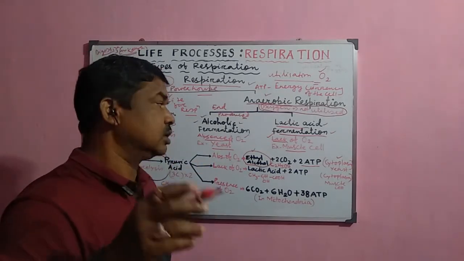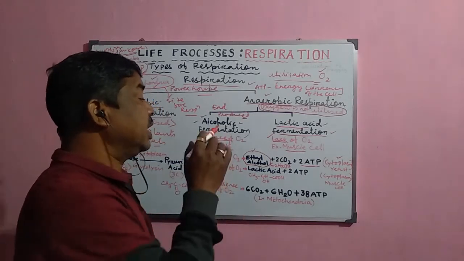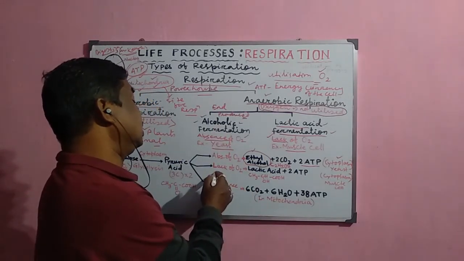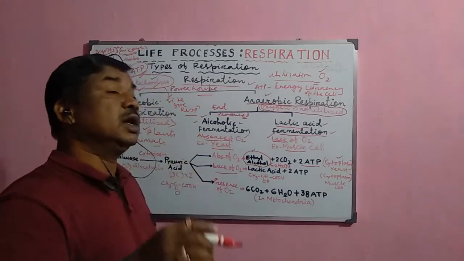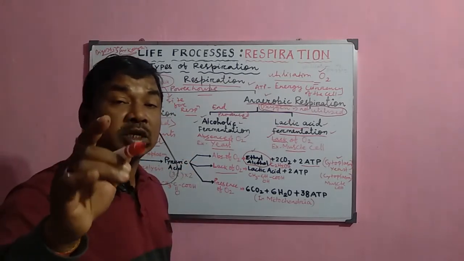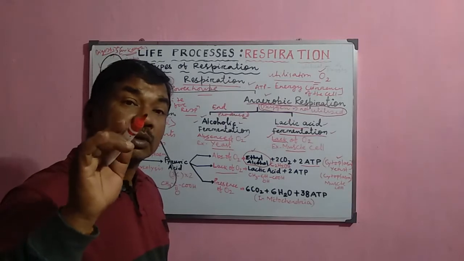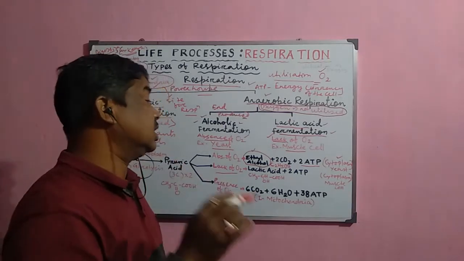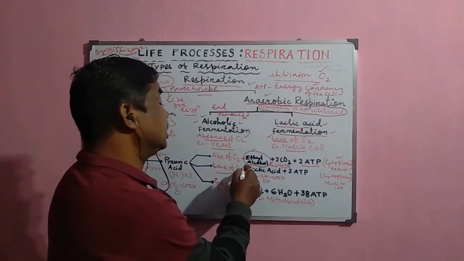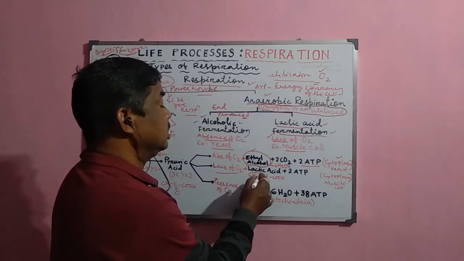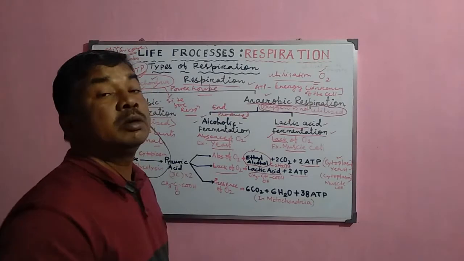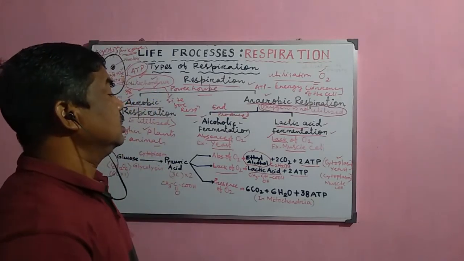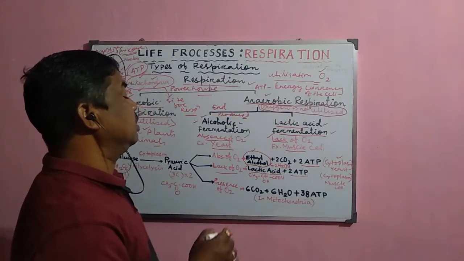In the muscle cells, anaerobically, it breaks the glucose molecule to release energy, because it can utilize oxygen, but the oxygen is absent in some cases or sometimes. At that time, lactic acid is produced as the end product, and only two molecules of ATP are produced. So that is why it is called lactic acid fermentation.